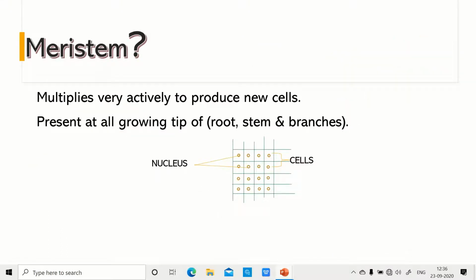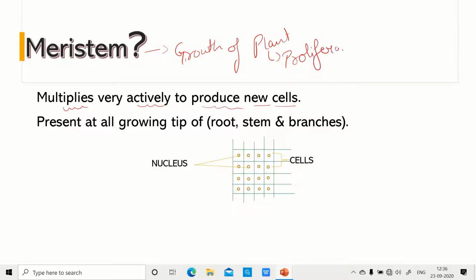Now what we can see here about meristems is that they multiply very actively to produce new cells. So we had already seen that meristems play a role in the growth of plants, growth by proliferation, or increasing the number of cells.